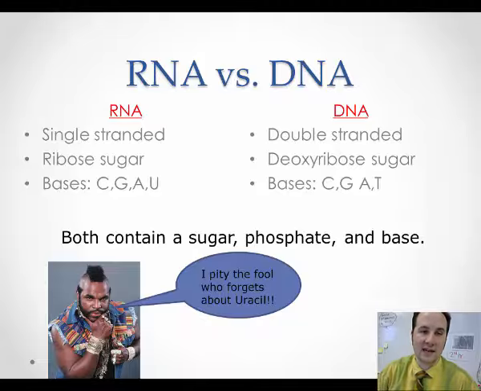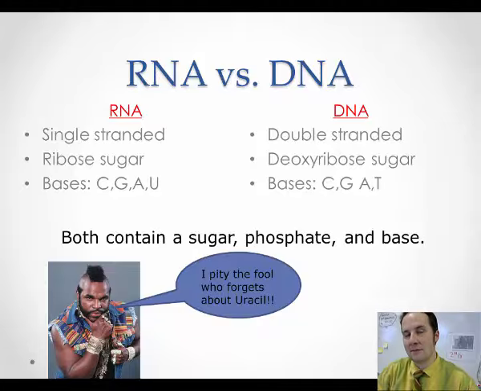deoxyribonucleic acid in DNA. In RNA, there is no thymine. There is no T. Instead of T, we have U for uracil. Okay, that might sound like some kind of childish name. You could call someone like, no, uracil, but that's not what it is. It's actually a base in the nucleic acid of RNA.